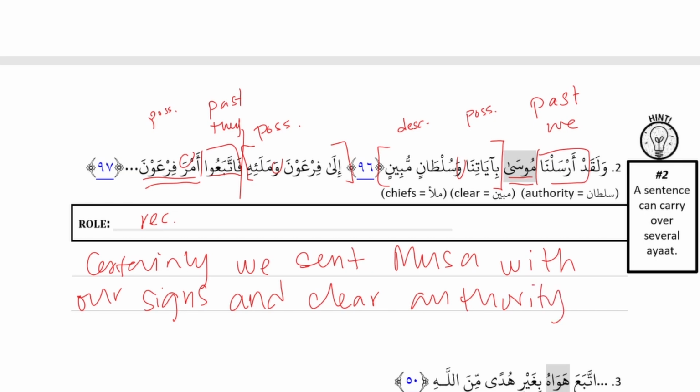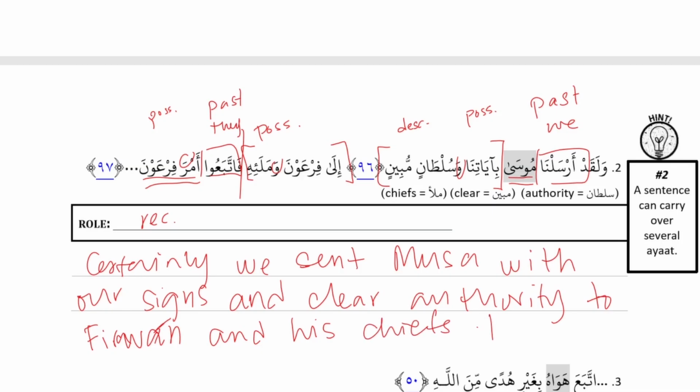And then the sentence continues in the next ayah to Fir'aun. And this can happen where you have one sentence going across multiple ayahs. To Fir'aun and his mala, his chiefs.